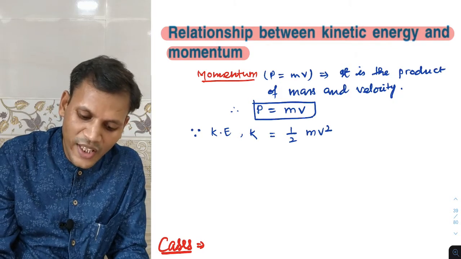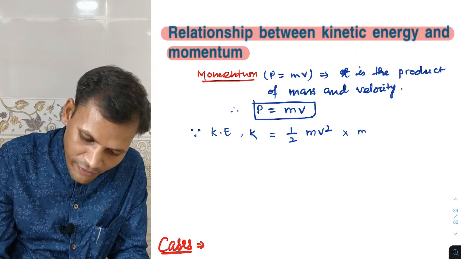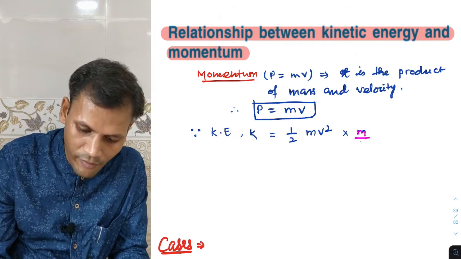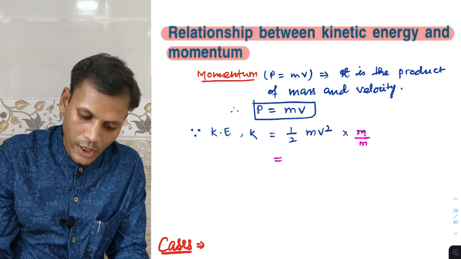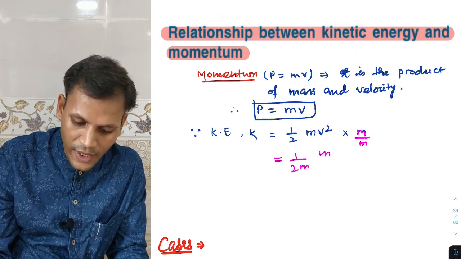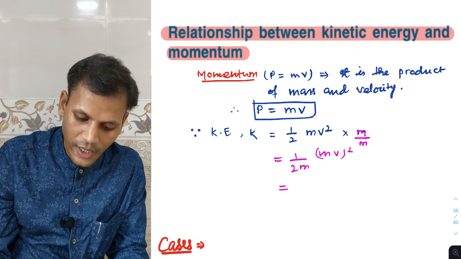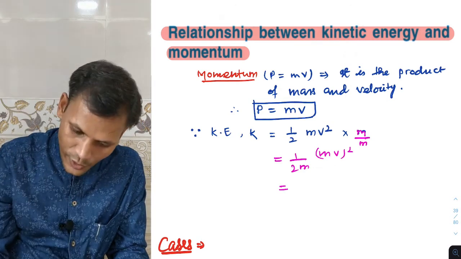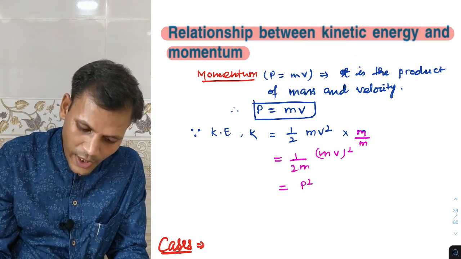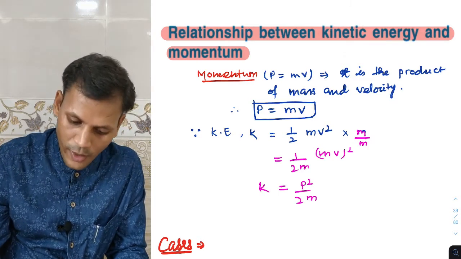I can multiply this term by m and divide by m. Now it will be 1 by 2m into m into v, the whole square. Since m into v is p, it will be p square by 2m. K is equal to p square by 2m.